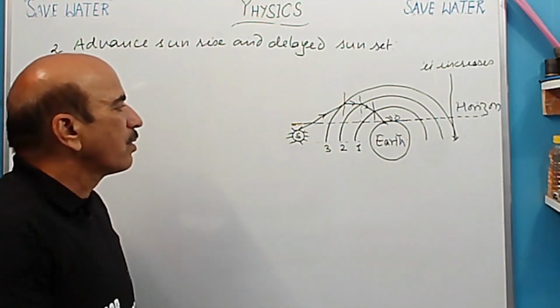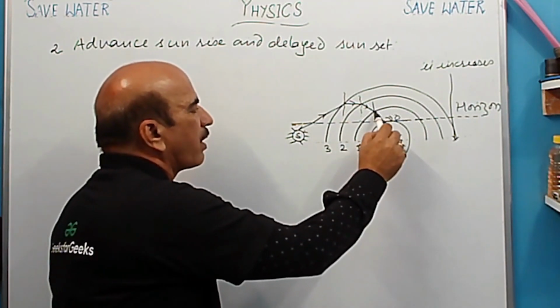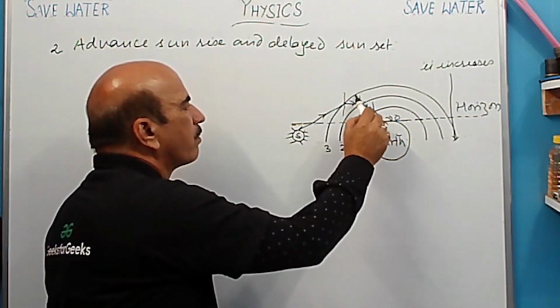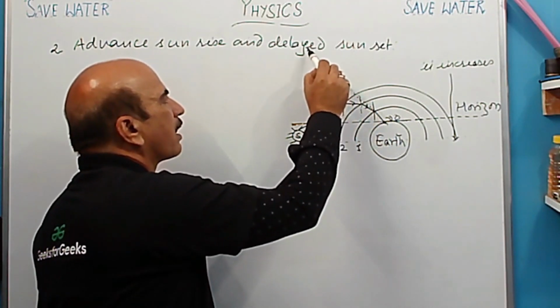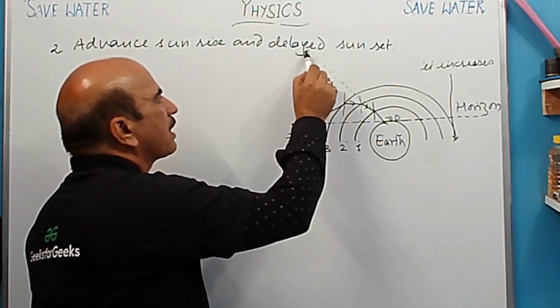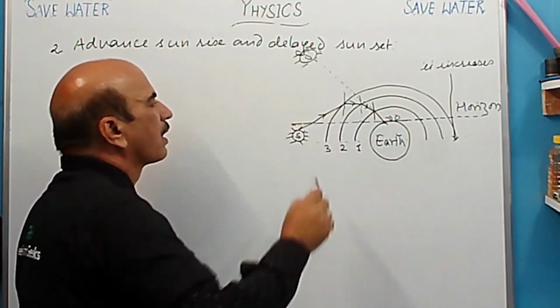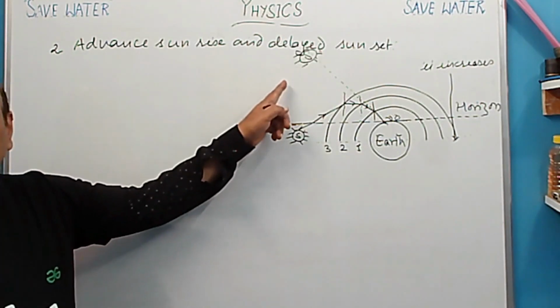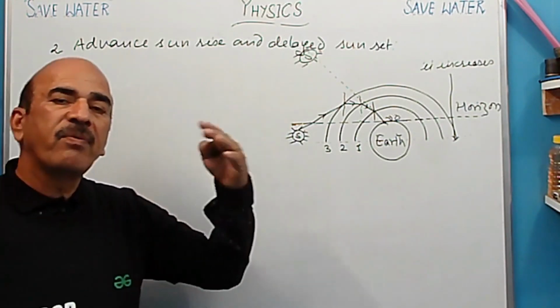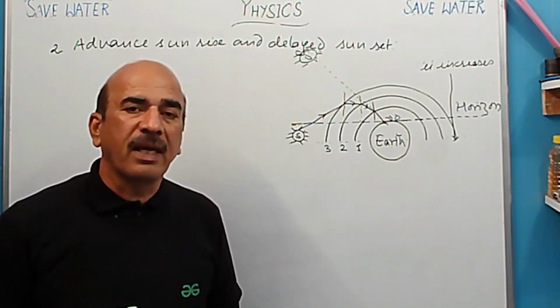Okay, so this light when it is produced backward, it appears to be coming from this position. तो ये सन जो है हमारा सन, it appears here. So therefore we see the sun before its actual sunrise.